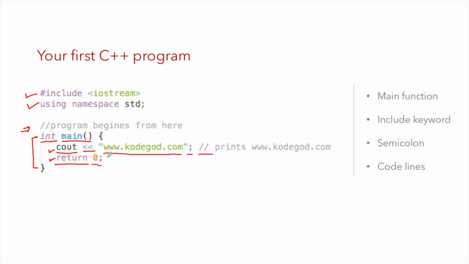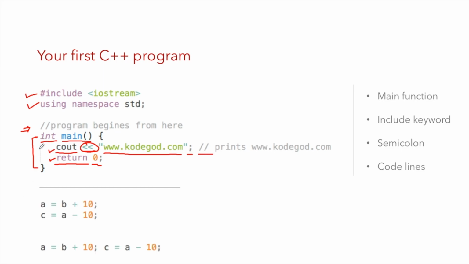What this statement does is print www.kodegod.com on the output screen. So cout is used to print output on the output screen. We'll talk about this operator in great detail when we learn about operator overloading in the subsequent slides.